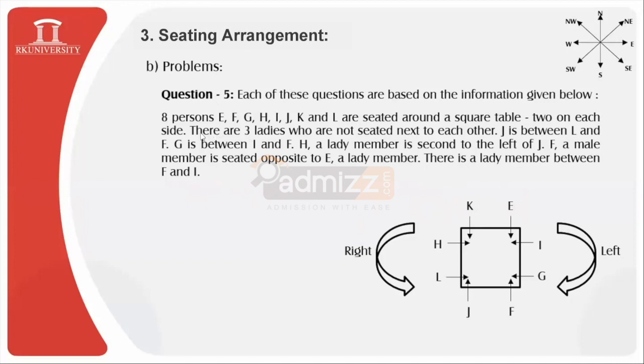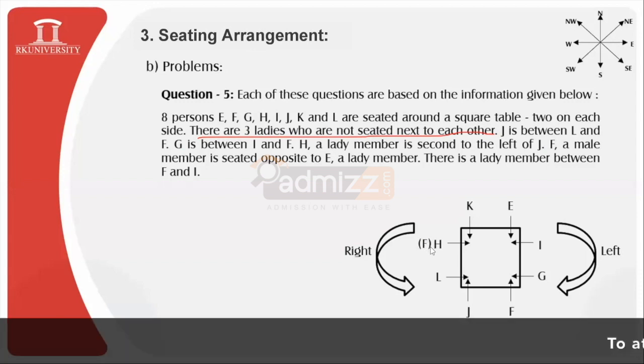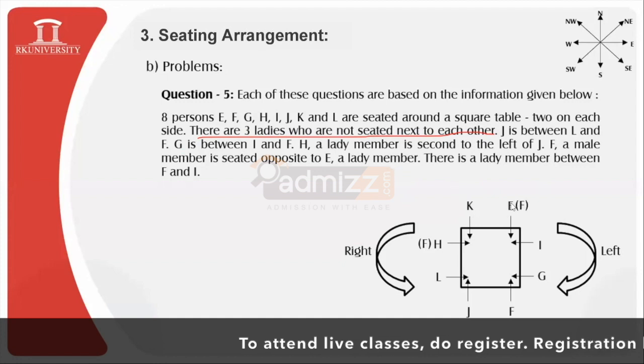To observe this, very first we need to keep in mind this condition carefully, that there are 3 ladies who are not seated next to each other. Very first we have that H is a lady member, so I can locate lady member to be H, which is denoted by F in the brackets. F denotes female member. In a similar way, we have a male member seated opposite to E, which is a lady member. So E is a lady member, which is already mentioned in this second last statement. So we can locate F over here.